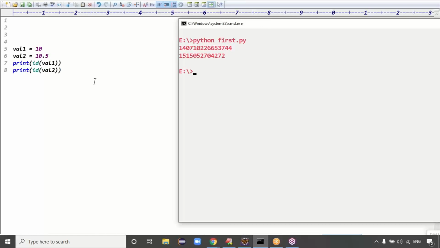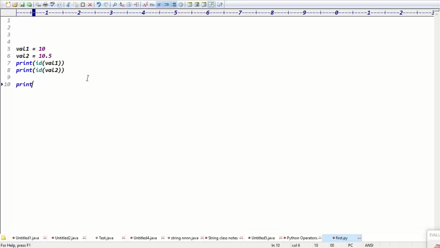So both are same IDs or different IDs, guys? Different memories, right? Exactly. Then here you can write val1 is val2. It means val1, val2 are pointing to same memory or different memory? Different memory. What does it return then?